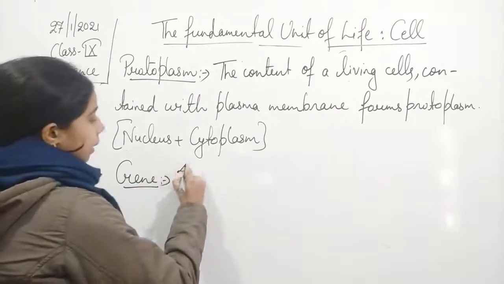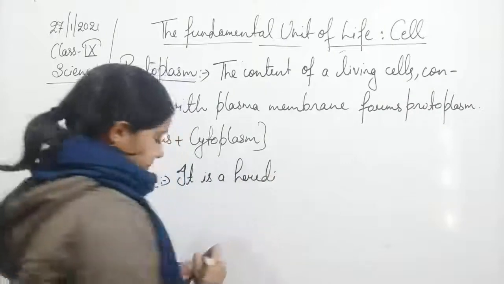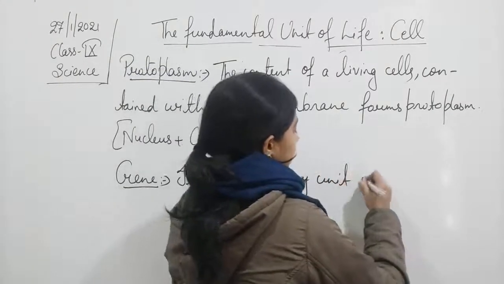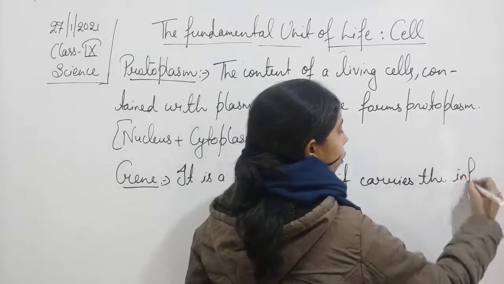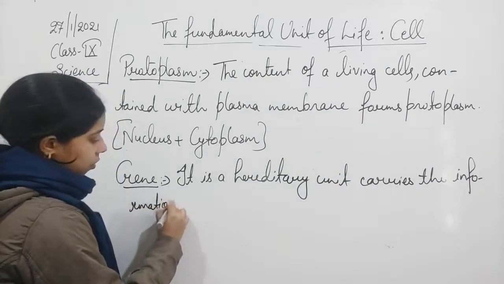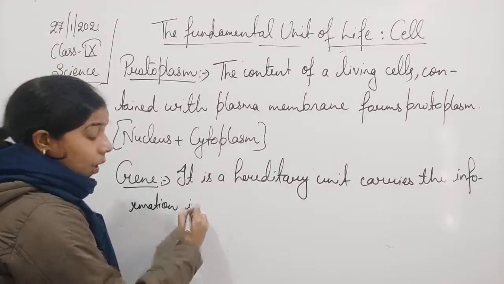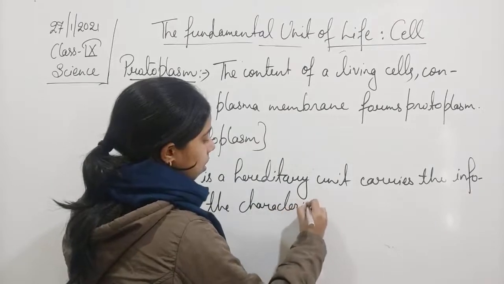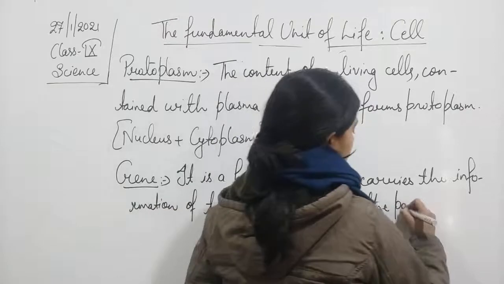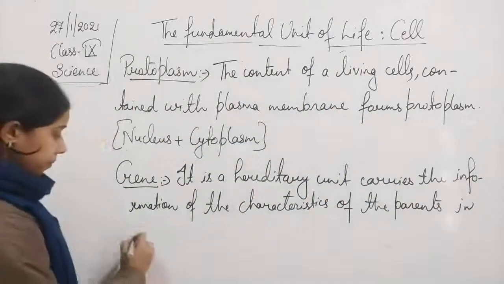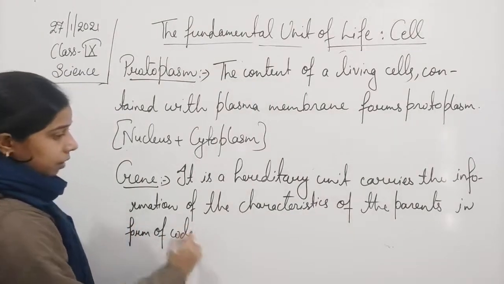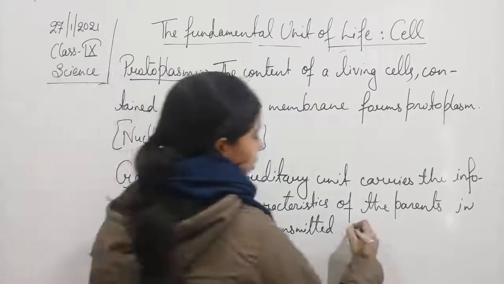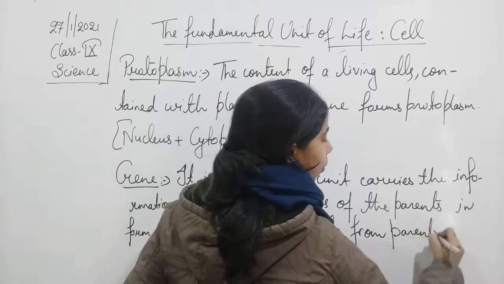We can write that a gene is a hereditary unit which carries the information of the characteristics of the parents in the form of a code, and gets transmitted from parents to offspring.